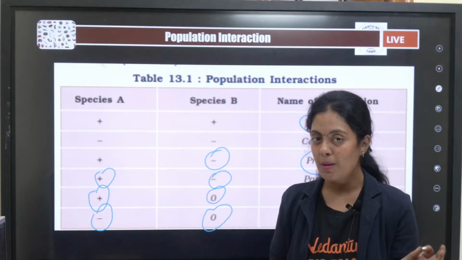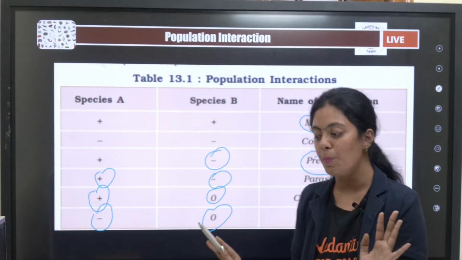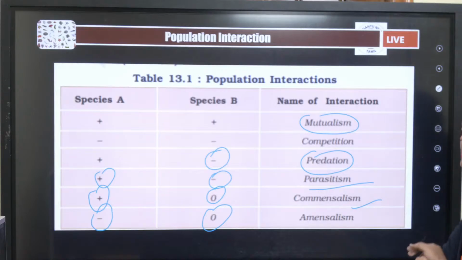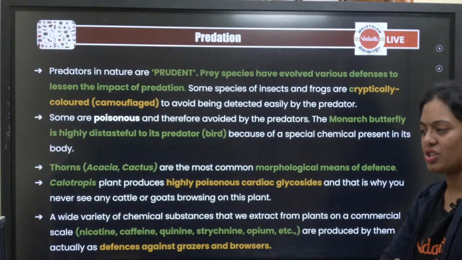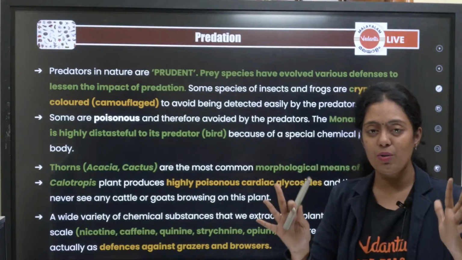Okay, now we are going to understand the examples. If this is clear, examples will be very very clear. Okay, so first let's start with predation. You don't have to get scared that so many examples are given.